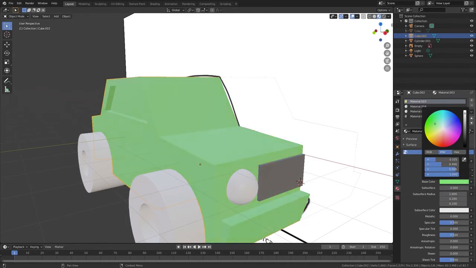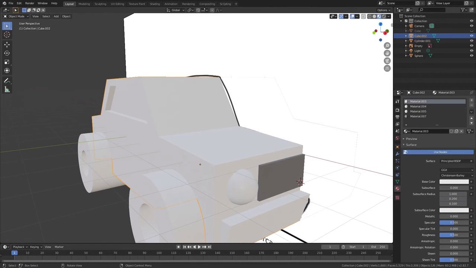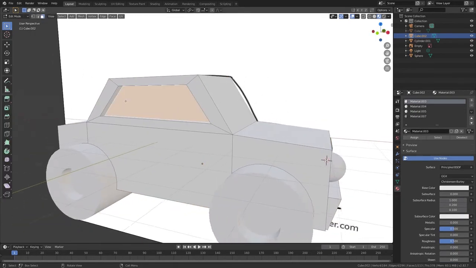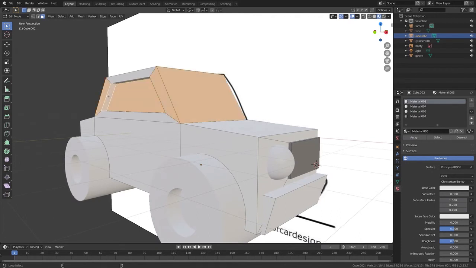Now I'm going to make my vehicle saturation, and make it white. I'm going to go Tab, select that face, go Shift Alt.